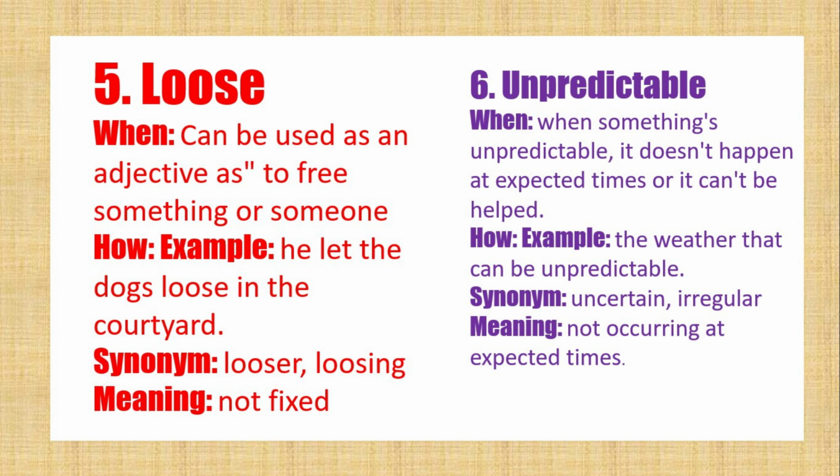Number 6, unpredictable. Usually when something is unpredictable, it doesn't happen at expected times or it can't be helped. Example: the weather can be unpredictable. Synonyms are uncertain and irregular. The meaning of this unpredictable is not occurring at expected times.